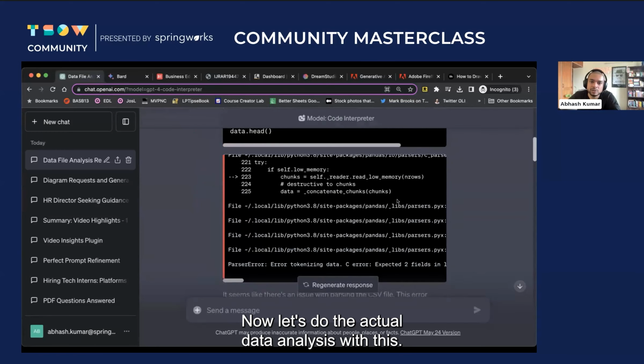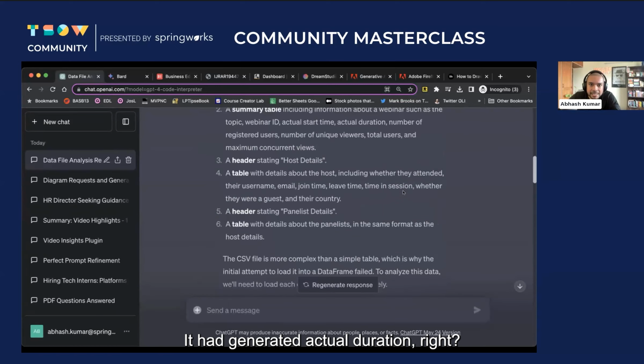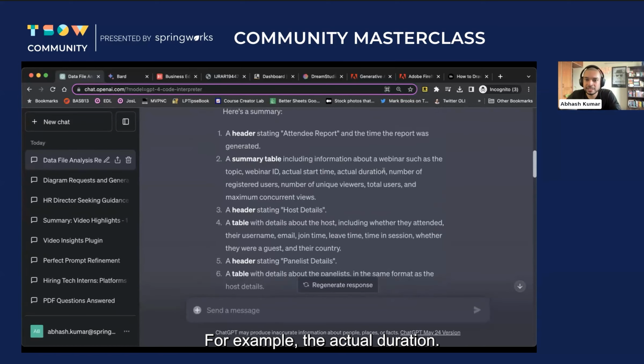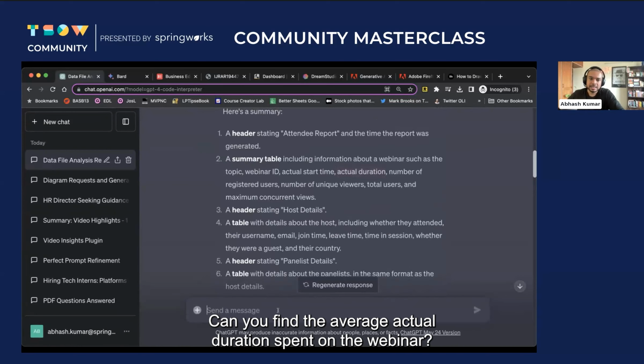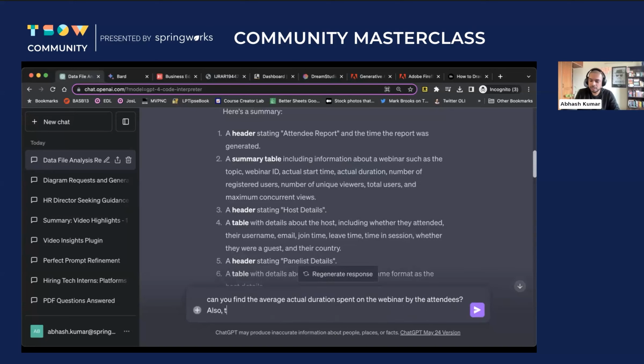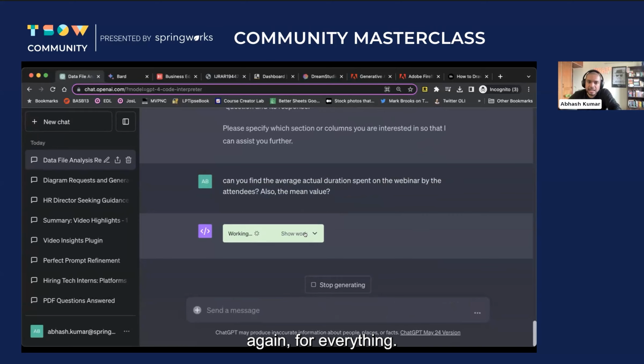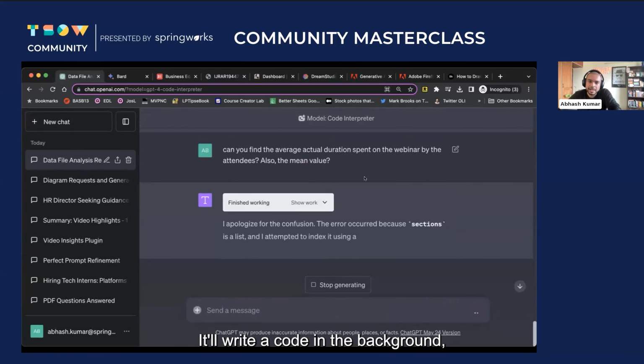Now let's do the actual data analysis with this. It had generated actual duration, right? For example, the actual duration. Can you find the average actual duration spent on the webinar by the attendees? Also the mean value. Again, for everything, it will write a code in the background.